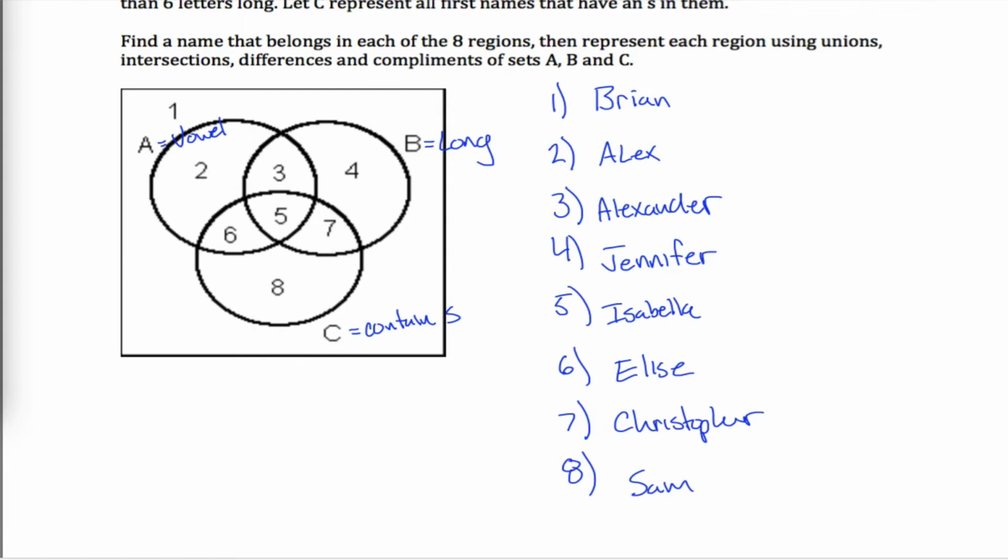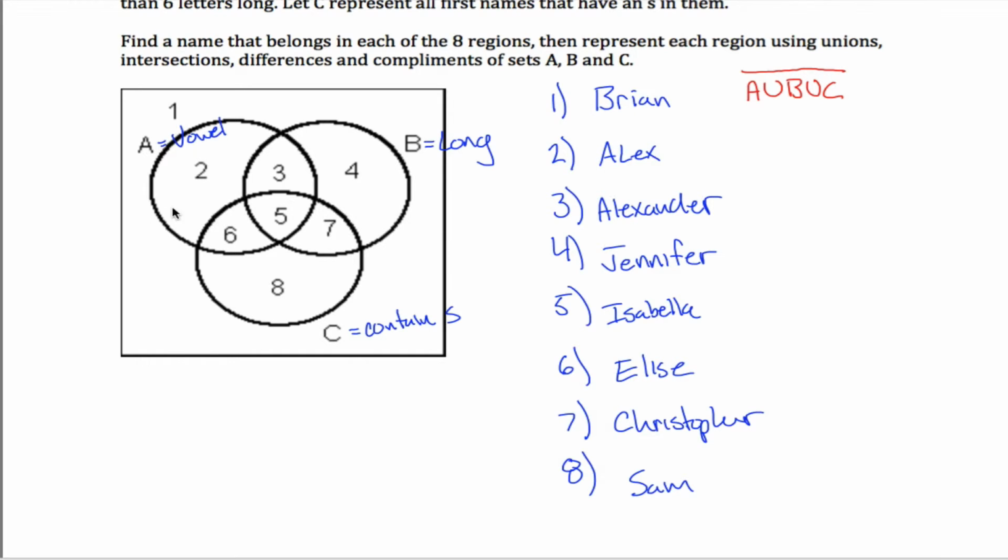Now for the part that maybe is a little bit more relevant to our class, I'm going to express all of these regions in terms of unions, intersections, complements, and differences. Lots of different ways you can express these and lots of different possible answers. I'll just put one over here. For region 1, that's the region that's not inside any of these 3 circles. So the way I think about it is A union B union C is anything that is in any of these circles. So it's everything except for 1 here. So if I throw a complement over the top of that entire thing, I'm talking about everything that is not in the union of A, B, and C. That would be region 1.